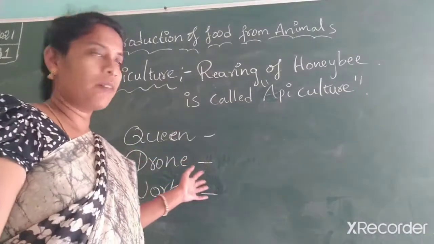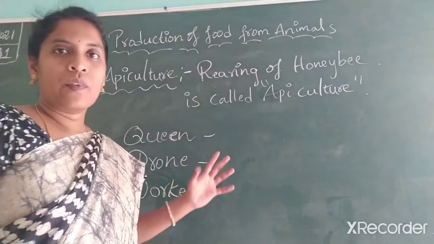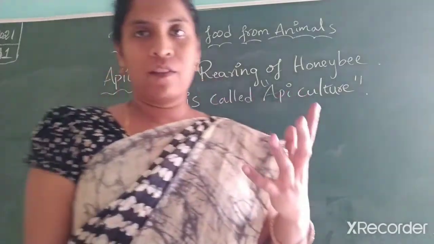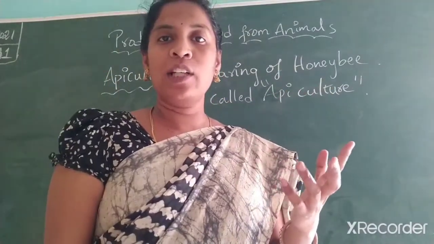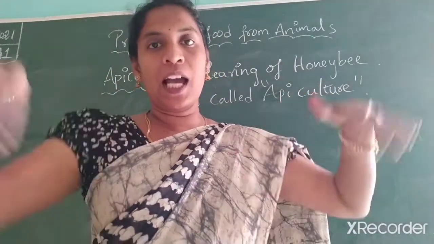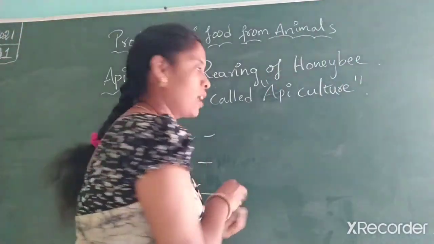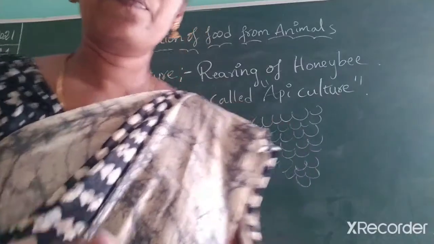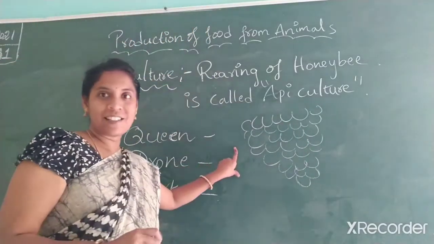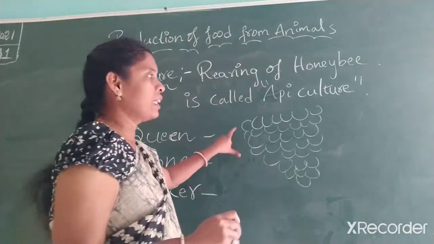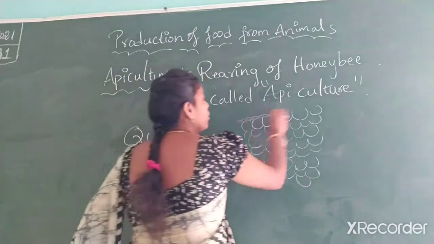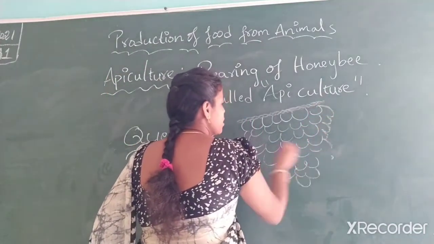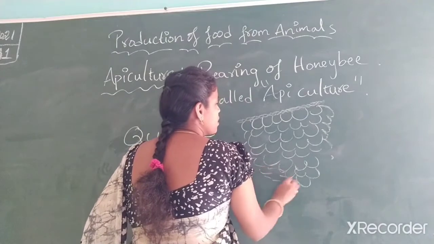So now look here. Queen honeybee. Queen of the hive. Where are honeybees present actually? Honeybees are present in the honey hive. Honey hive is like this, right? Honeybee is present like this, on a branch or in honey areas we find it like this.